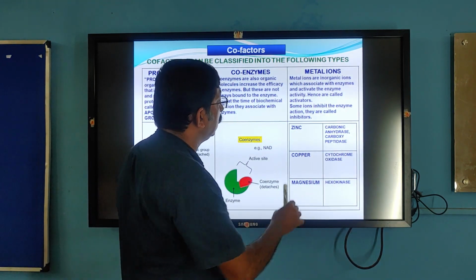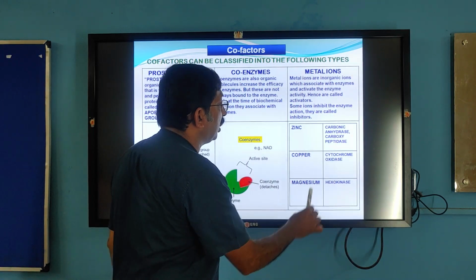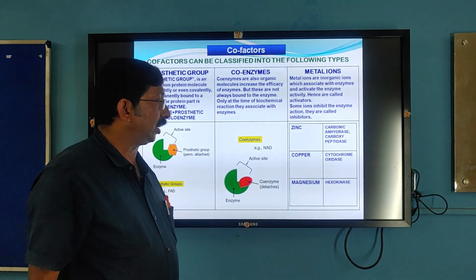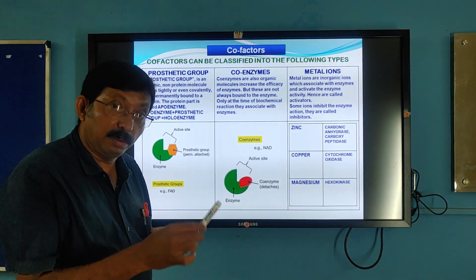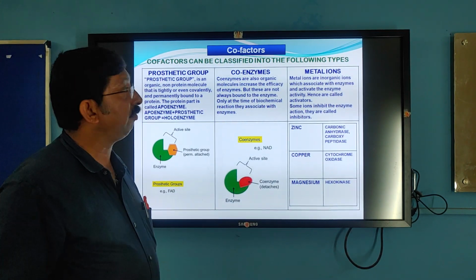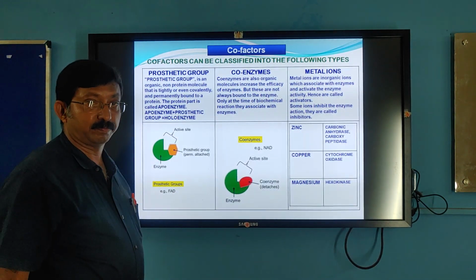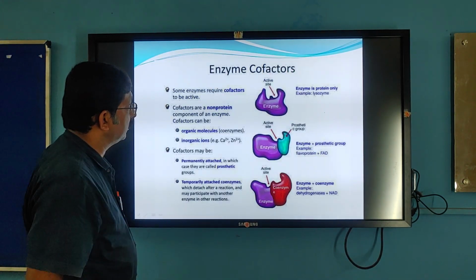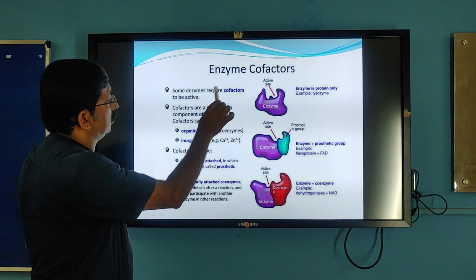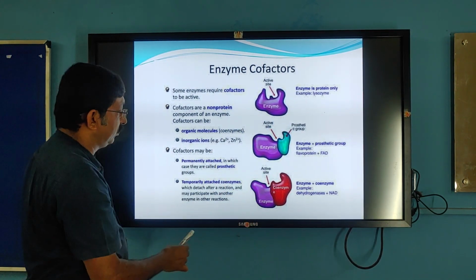Copper is necessary for cytochrome oxidase. Magnesium is necessary for hexokinase. Molybdenum is necessary for nitrogenase, and so on. So this is all about cofactors, and how the different coenzymes and cofactors interact.